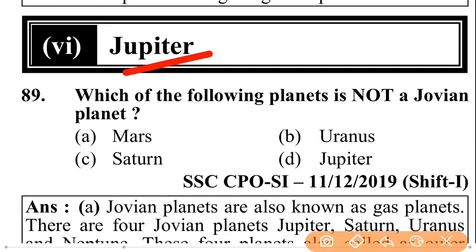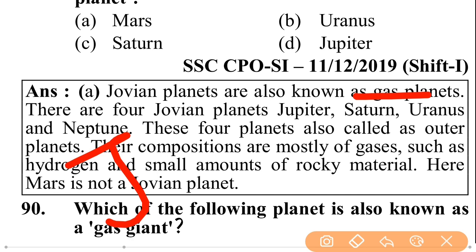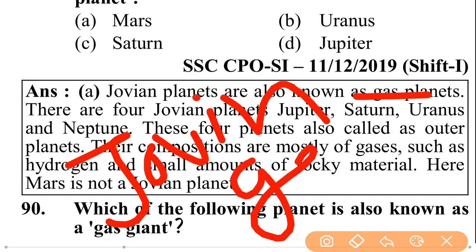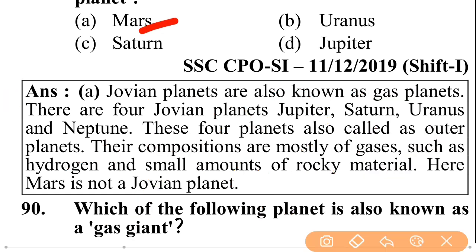Which of the following planets is not a Jovian planet? That is Mars. Why? Because Jovian planets are also known as gas planets. Jovian means gas. Jovian planet means gaseous planet. Mars is a rocky planet. Rocky planets mean terrestrial planets.